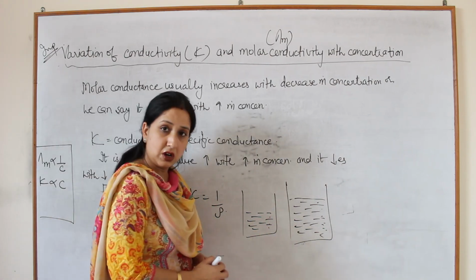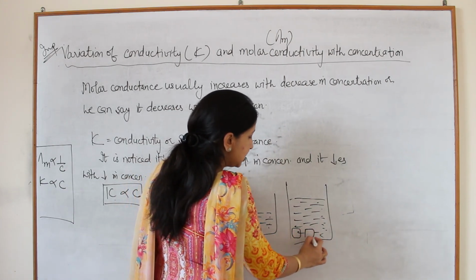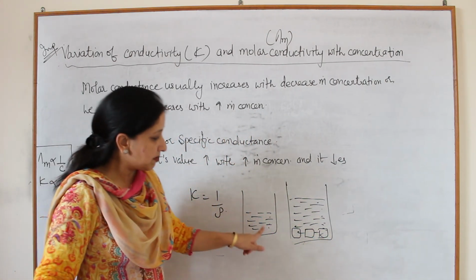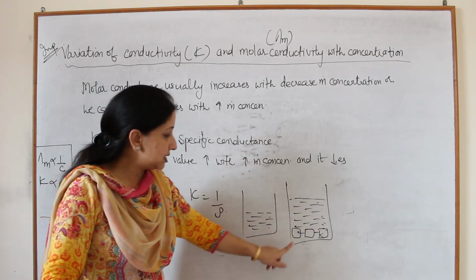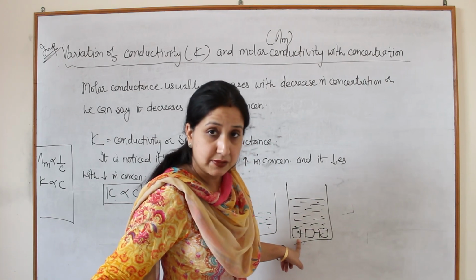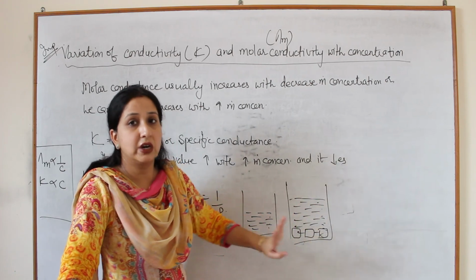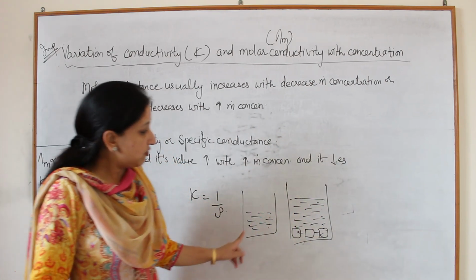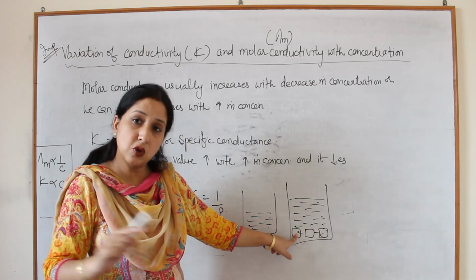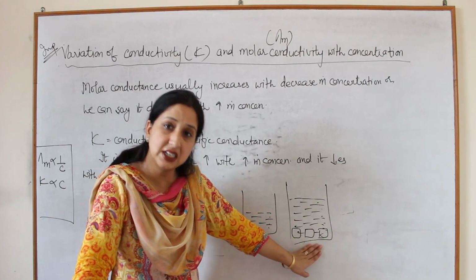So if we talk about number of ions in 1 centimeter cube of the volume, then the number of ions per centimeter cube decreases, because no doubt upon dilution the number of ions increases, but if we compare their amount in 1 centimeter cube of the volume, then the number of ions has decreased.